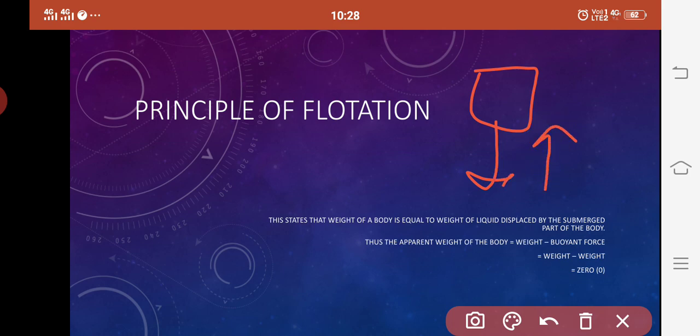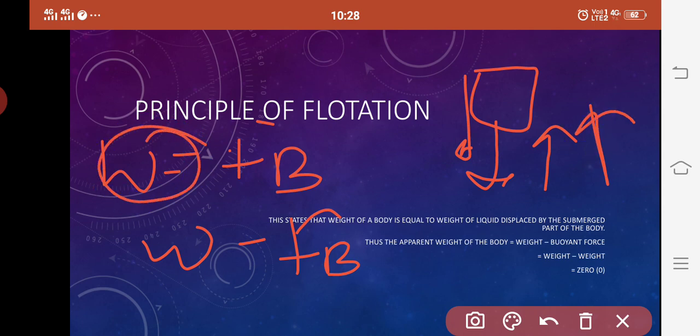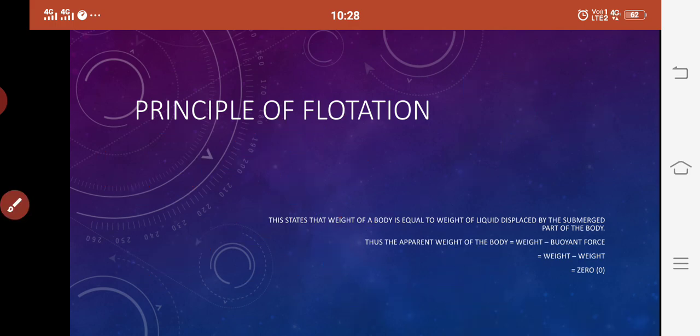According to the principle of flotation, this W is equal to the buoyant force. So the net force will be W minus FB. In net force we subtract the forces of the two directions. Now since both are equal, we can cancel each other out and we will have apparent weight equal to 0. Is that clear?